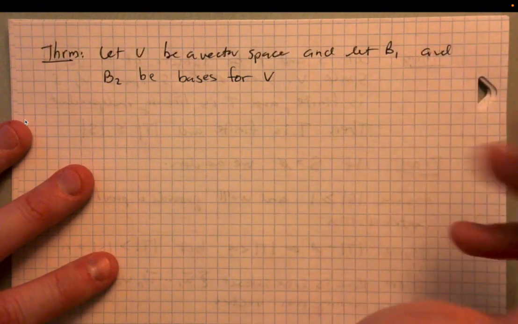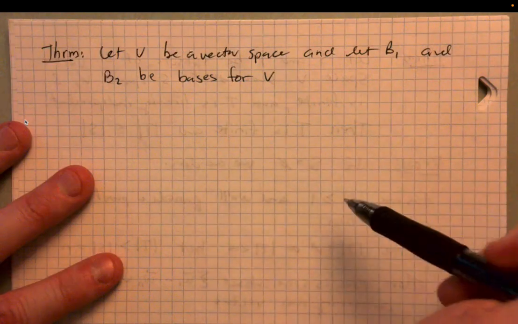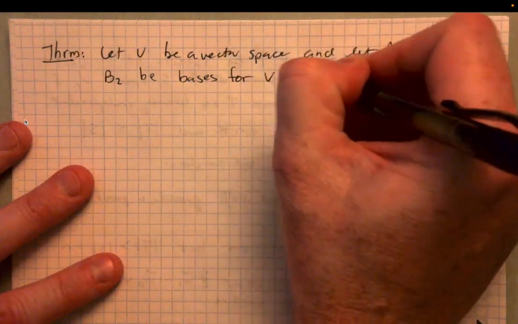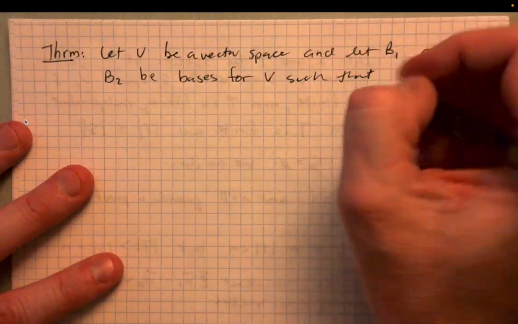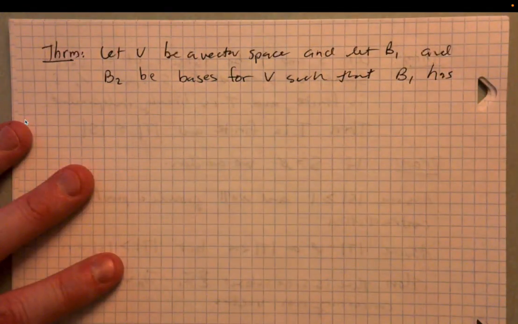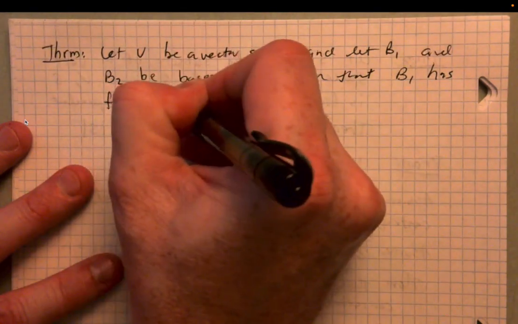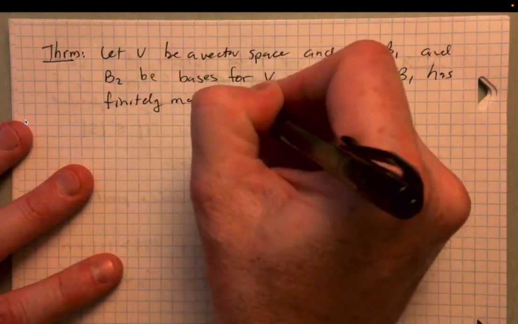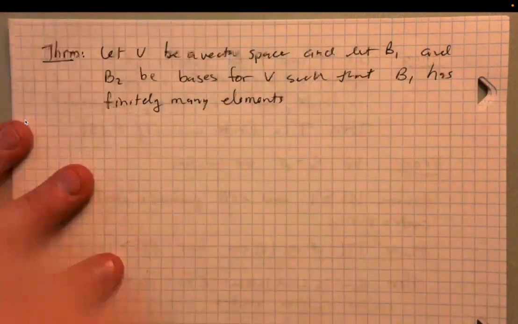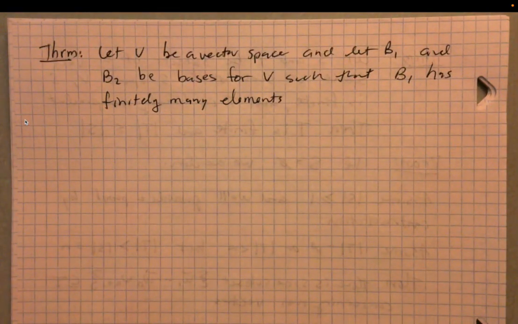That's the kind of thing you're meant to think here anyways. So we'll let B1 and B2 be bases for V such that B1 has finitely many elements. Okay, so one of these is finite. So in this case, we're saying B1 is finite.